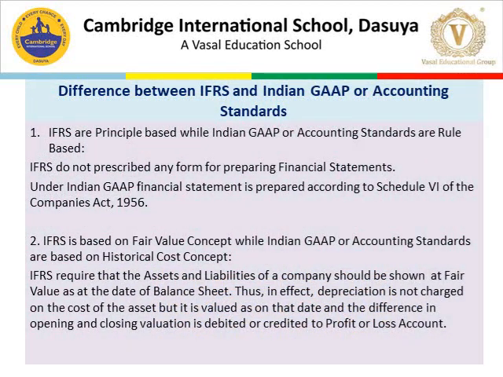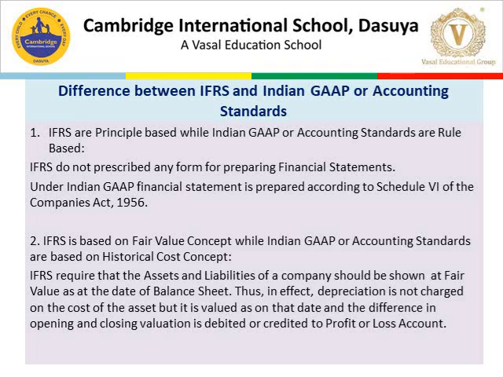Let's discuss the differences between IFRS and Indian GAAP or accounting standards. First, IFRS are principle-based while Indian GAAP or accounting standards are rule-based.